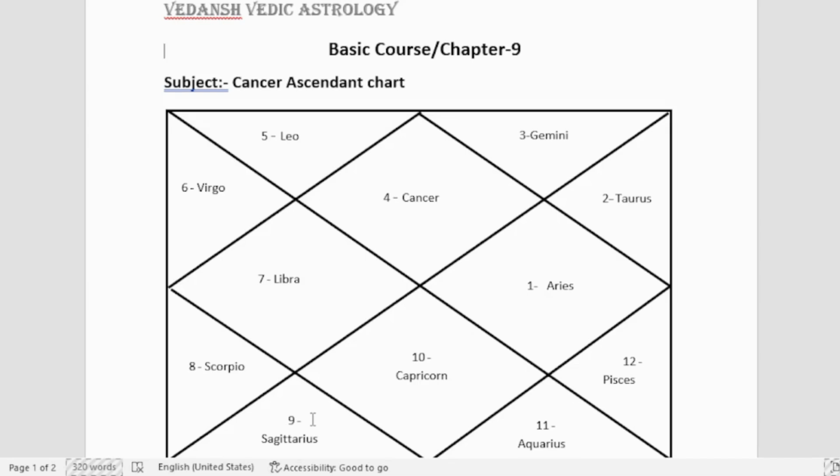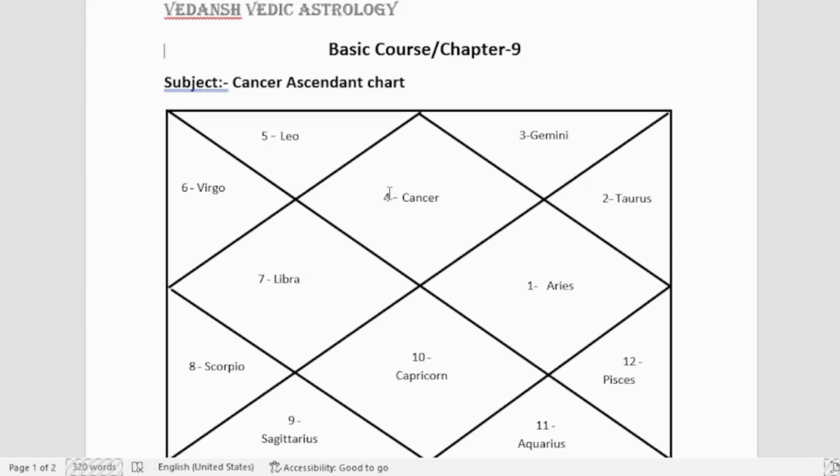So it is not necessarily that it will give benefic result, it will give good results and it is a benefic planet, but its placement might create some difference in the result we get from the particular planet.